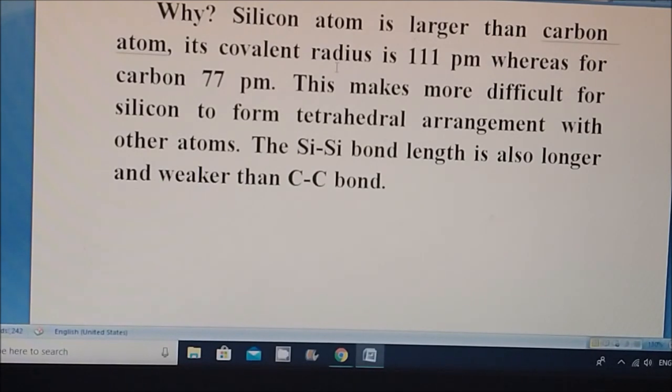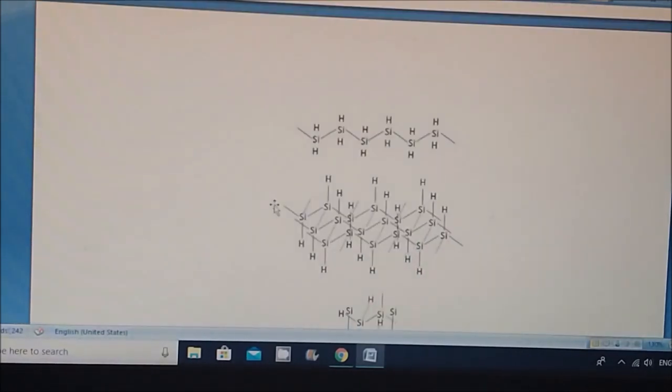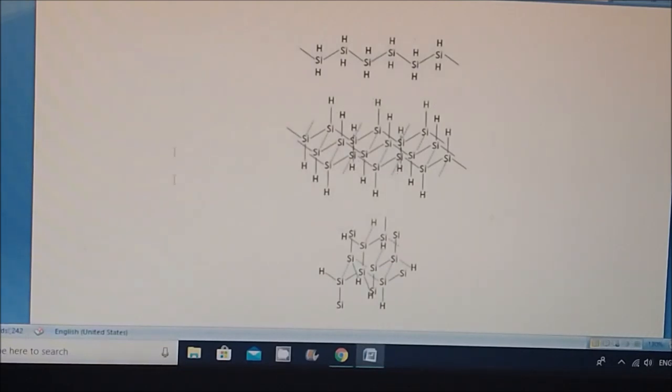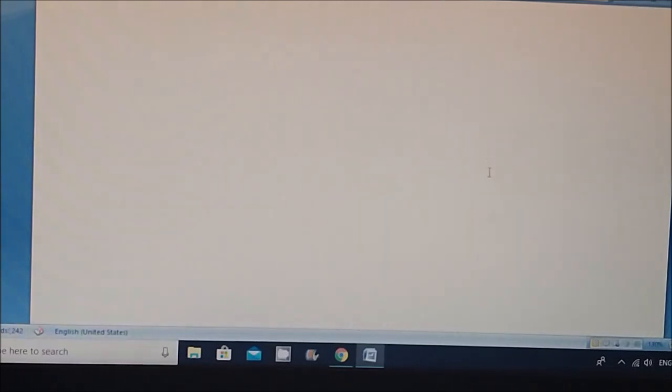Therefore, these types of catenation compounds formed by silicon are not that stable when we compare with carbon. So this is the main reason, and these are some silicon-formed catenation compounds. Here you can see silicon, and this is also some type of silicon compound, and this is the cyclic silicon compounds.